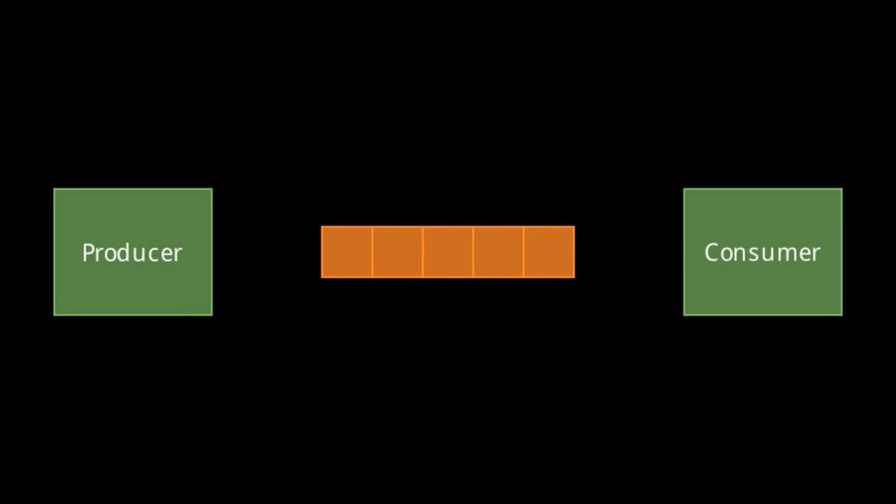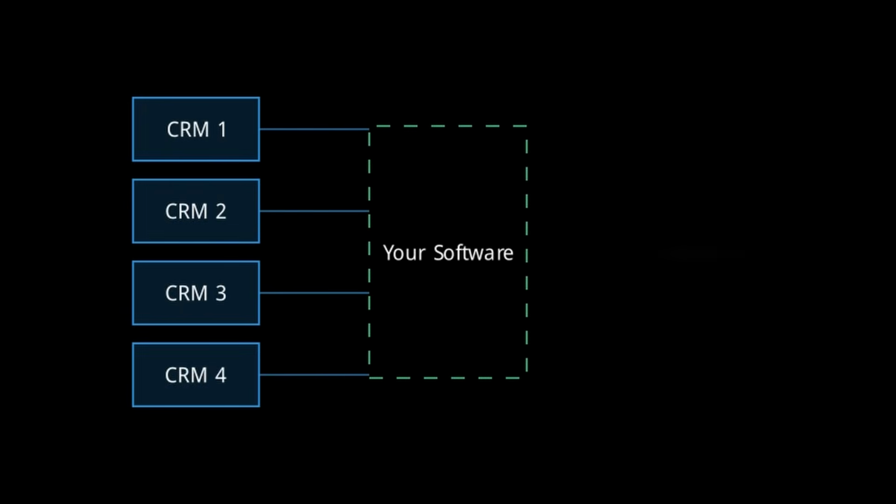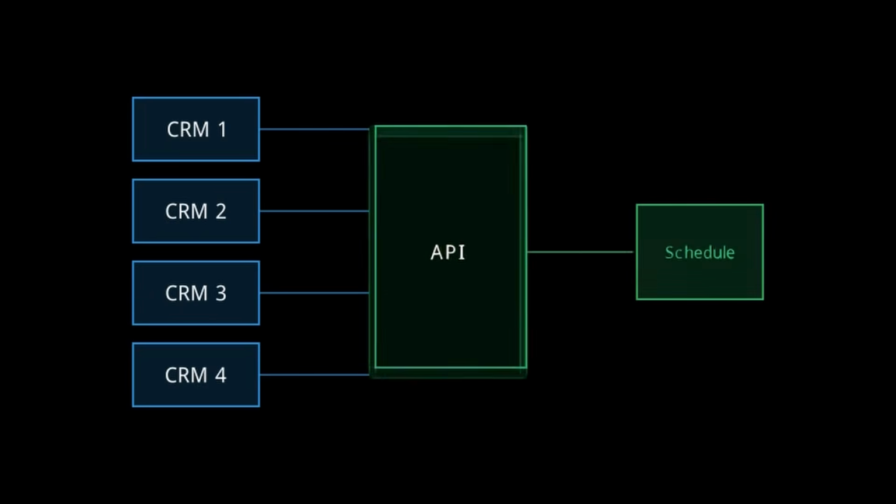the processing is successful. To better understand this concept, imagine you are building software that helps businesses send and manage booking reminders. The core feature of this software is that it allows businesses to connect their CRM, and then they can automate the entire process of sending SMS booking notifications. To make this happen, you build an API that listens for webhook events from a number of different CRM providers. This API collects booking and contact information from the webhook events, and then passes this information into a separate scheduling